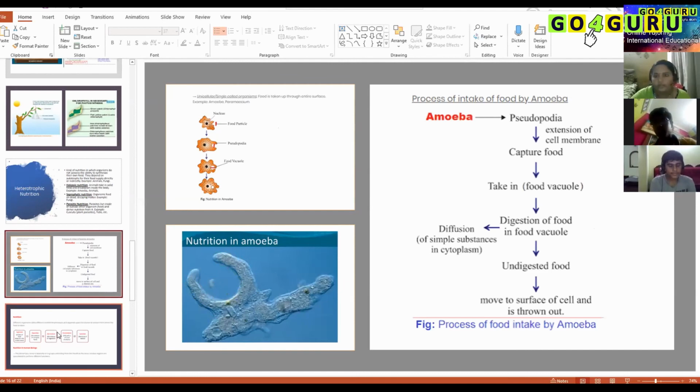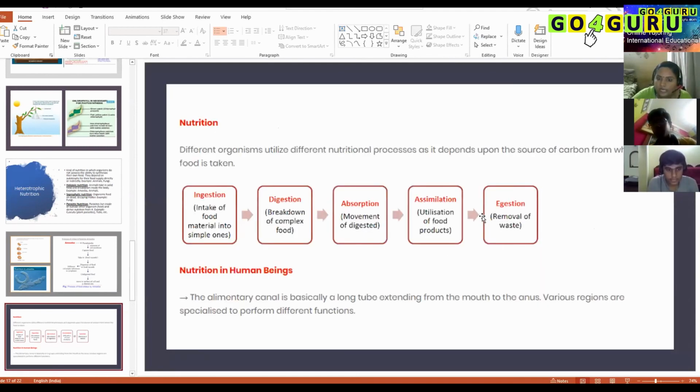So next thing is nutrition. These are the different types. I'm just going to quickly review this, and I'm going to wind up the session. Now this is the nutrition process. First is ingestion, like we take food through the mouth. Then digestion: we break down complex food substances into simple substances. For example, protein will be converted to amino acids. And then absorption: all the nutrients that are digested, like glucose, amino acids, fatty acids, glycerol, are absorbed by our body.